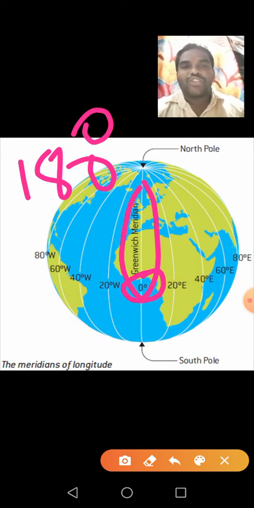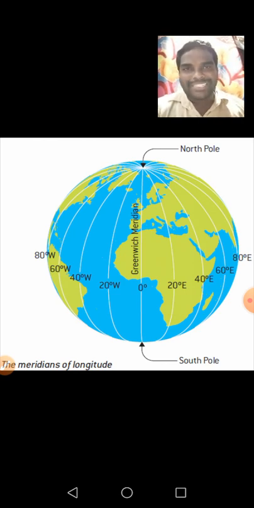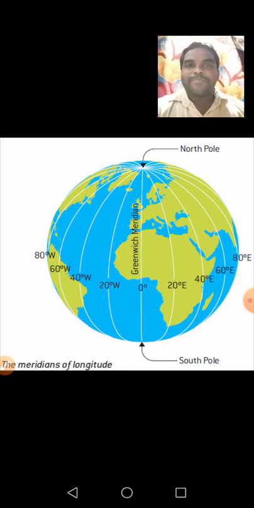Understand, children? Yes, you will learn about these lines very briefly in later classes. Longitudes are imaginary lines. These run from pole to pole, one pole to another pole. By using these imaginary lines, lines of latitudes and lines of longitudes, we can easily locate the places on a map or globe.